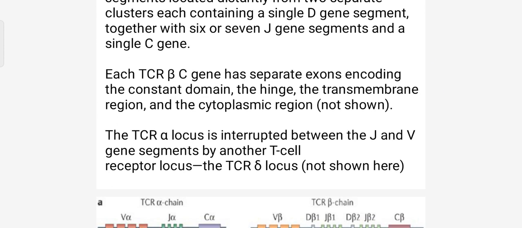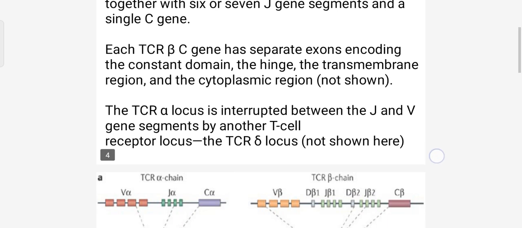Each TCR beta C gene has separate exons encoding the constant domain, the hinge, the transmembrane region and the cytoplasmic region.